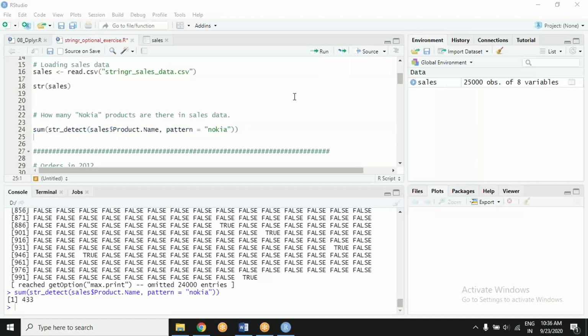So more or less you will follow this syntax. The function will do what the function does. It is a detect function. It will detect and tell you true or false. Then there is a count function, then there is a split function, then there are extract functions. You mention what is the column you want to operate upon, and you mention what is the pattern you are looking up. So more or less this is the syntax that will be throughout the string package.